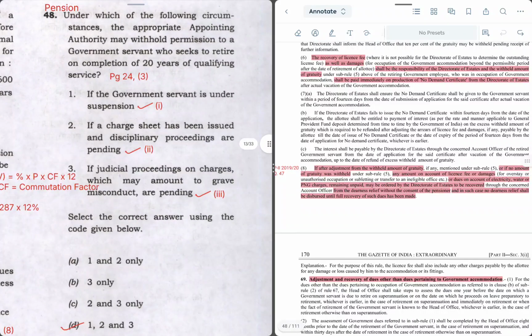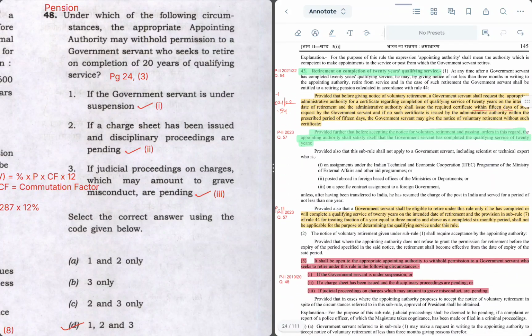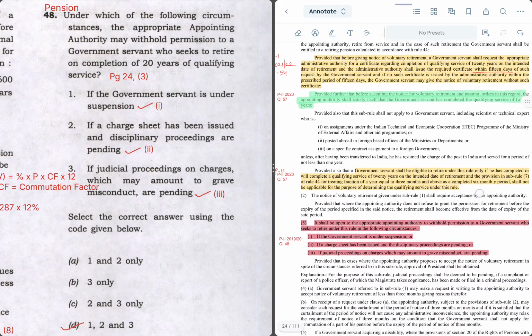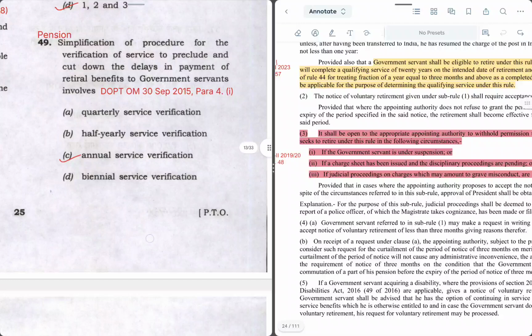Question number 48. Under which of the following circumstances may the appropriate appointing authority withhold permission to a government servant who seeks to retire on completion of 20 years of qualifying service? For that we have to refer to page 24. On page number 24, if you go to sub para 3 here, and read all these sub paras 3.1, 3.2 and 3.3, all these statements given in the question are correct, hence the right answer is option D, 1, 2 and 3.